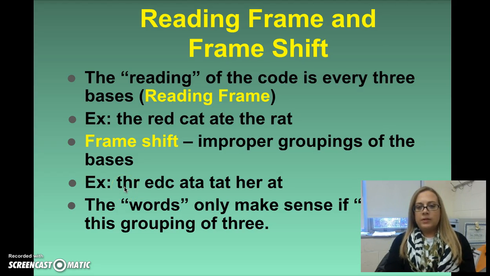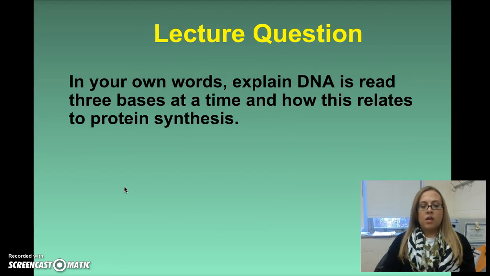The same thing happens with DNA and RNA. If something happens where a base is removed, it changes the reading frame. It's called a frame shift, and the words no longer make sense. Okay, and so your groups of 3 will be thrown off, and so that can cause some major errors in how proteins are assembled. So we're going to stop here for today.